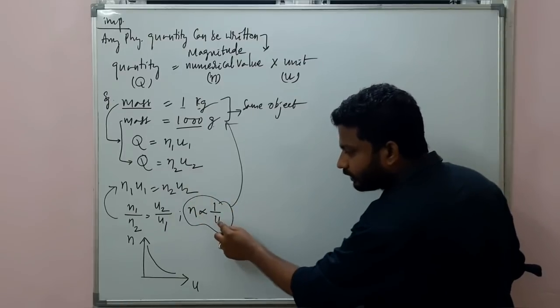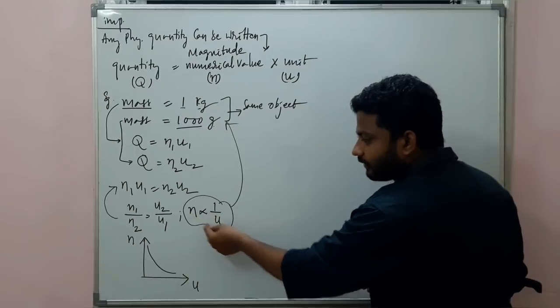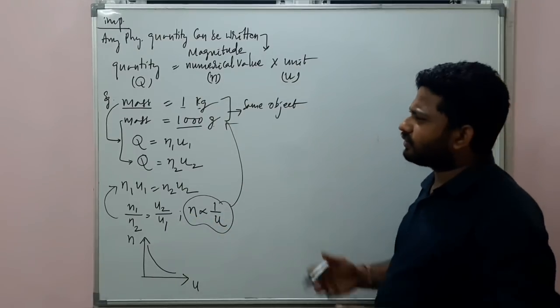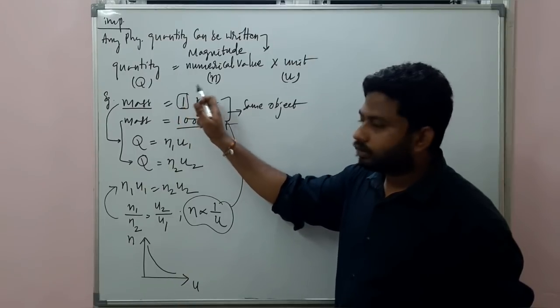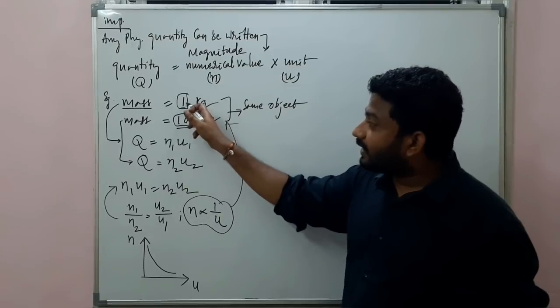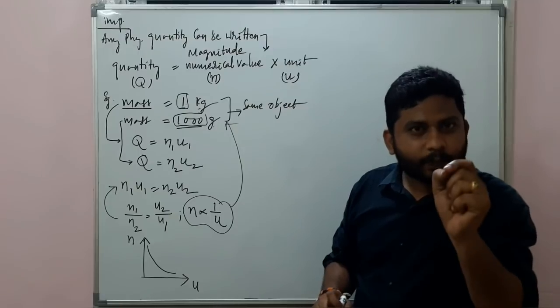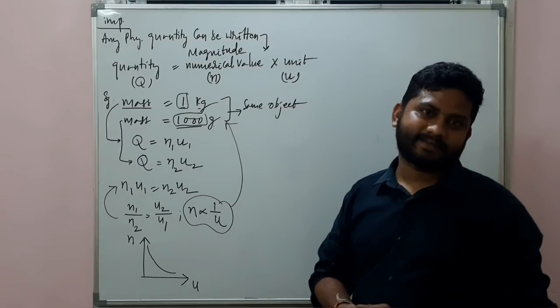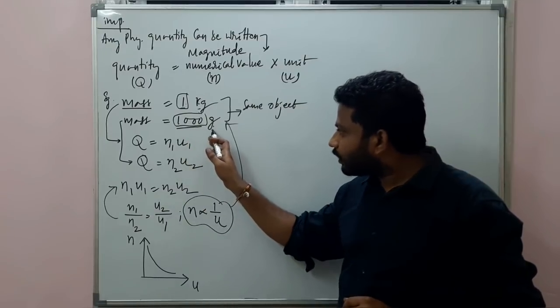Magnitude will be more when the unit is less. Magnitude will be less when the unit is more. Concentrate here. 1000. Numerical is more. At that point, unit will be less, grams.